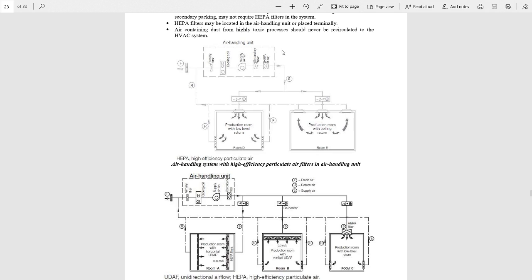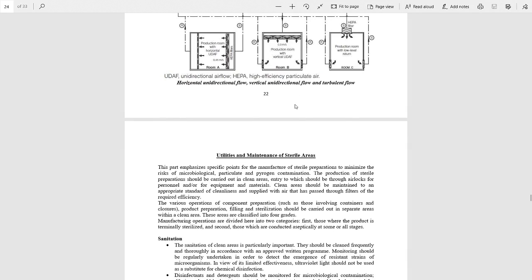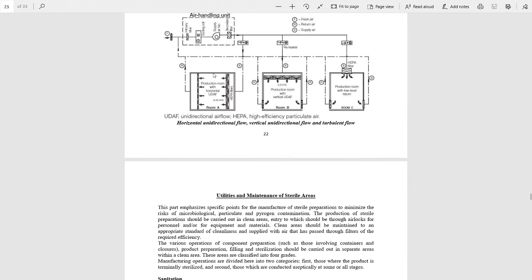If we use this HEPA filter in this unit, then there is no turbulence. But in the second figure, the air supply is horizontal and vertical.